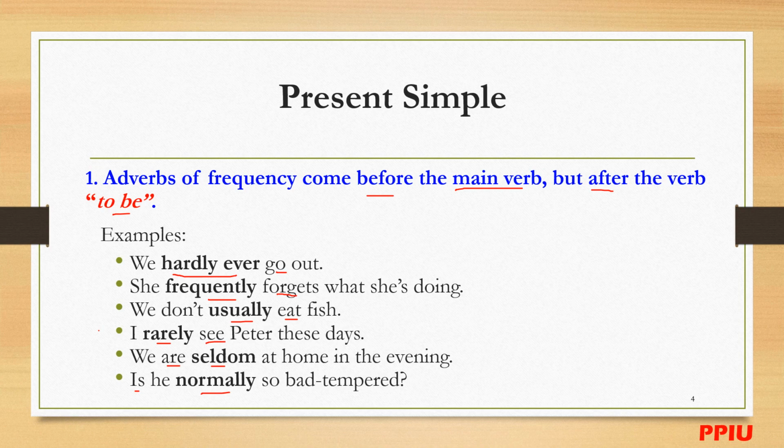So in short, to remember this: all of the adverbs of frequency come before the main verb, but after the verb to be. Let's move on. If you have some questions, you can ask in the comments, and we can discuss further, all right?